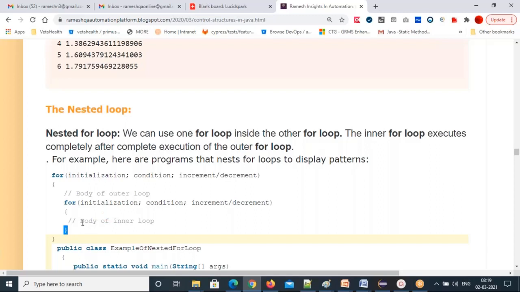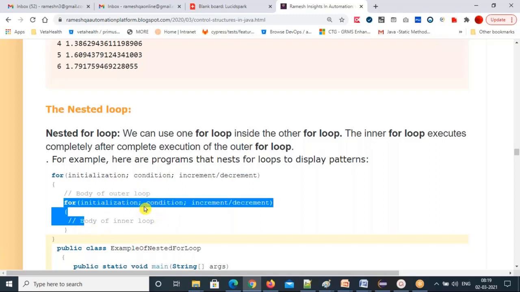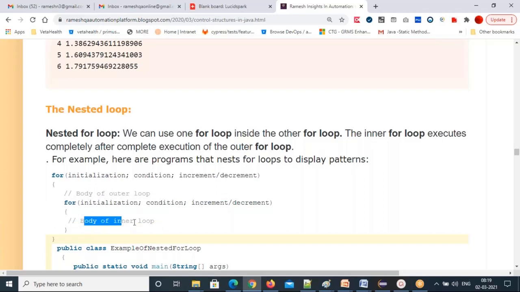First, this inner for loop iterates for all its iterations. One time it comes, then the inner for loop executes all the iterations. If the condition becomes false, then the controller goes back to the outer for loop here. It will update the variable value, then check the condition. If the condition is true, it comes inside. Then the inner for loop checks the condition and the body executes. Then increment or decrement, again the condition is checked, the body executes, again increment or decrement.